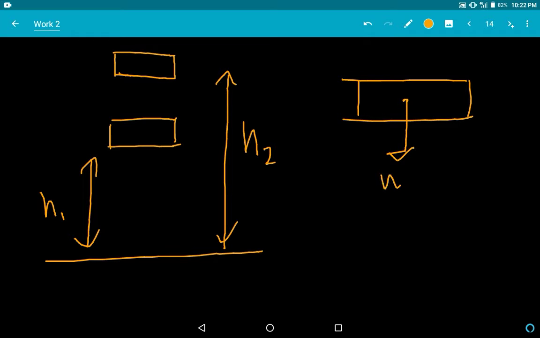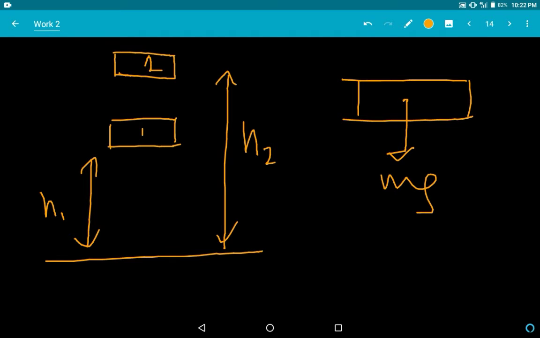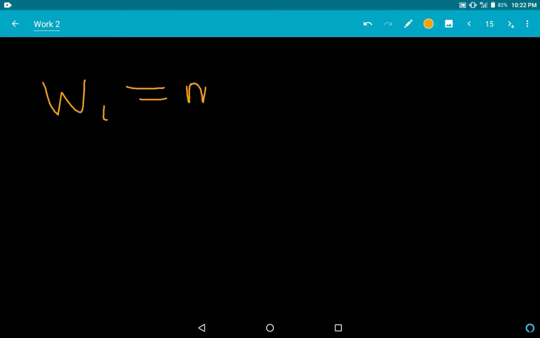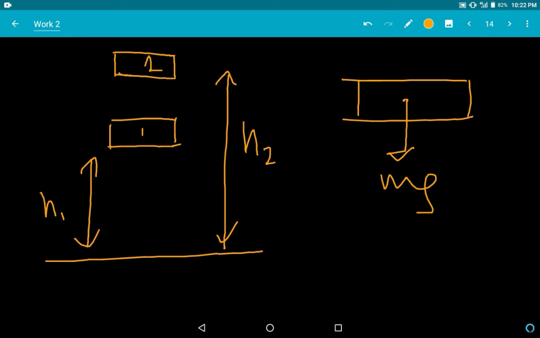It's mg. So the work done in situation 1, this is 1, this is 2, is nothing but mg into h1, because the distance between this and the ground is h1. Now W2 is nothing but mg into h2. Understand why? This is the force mg, and this h1 is the actual distance, the displacement of the body actually.